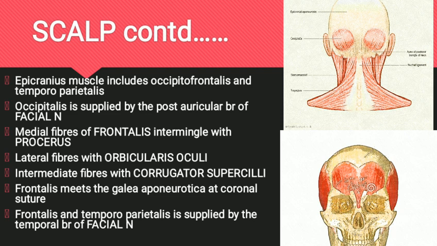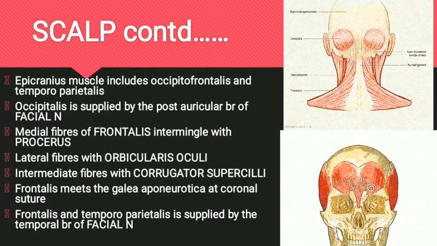The frontalis muscle has no bony origin. It arises from the skin and subcutaneous tissue of the eyebrow and the root of the nose. Its medial fibers intermingle with the procerus muscle. Its intermediate fibers intermingle with the corrugator supercilii and the lateral fibers with the orbicularis oculi. It is supplied by the temporal branch of the facial nerve.